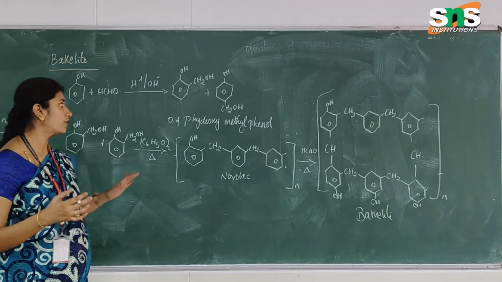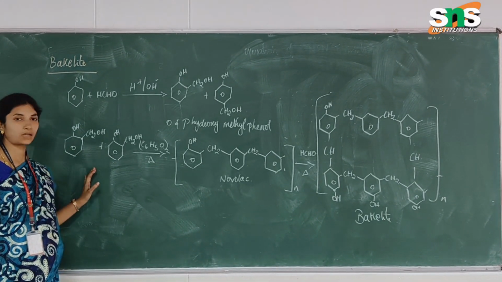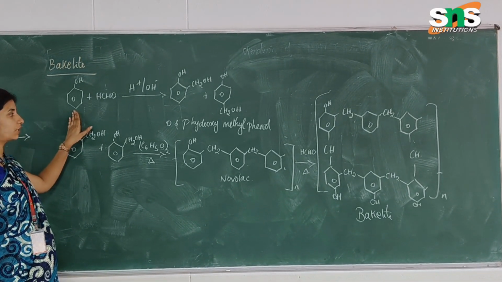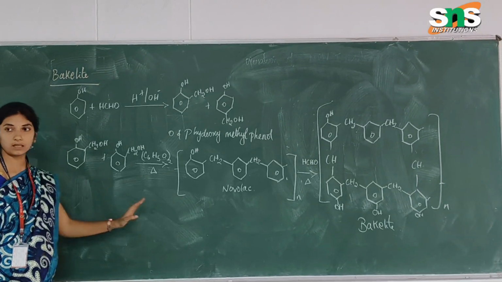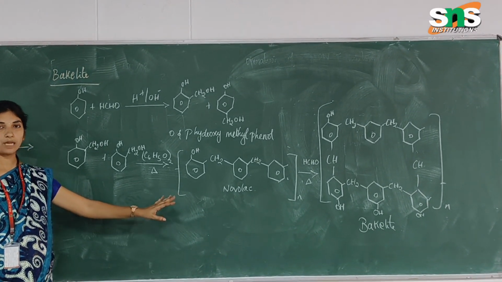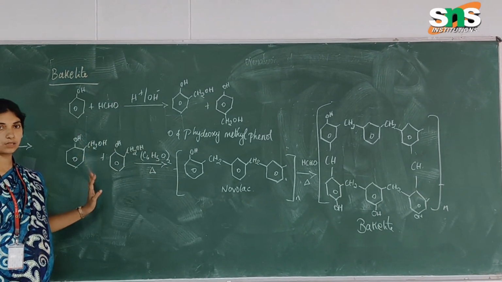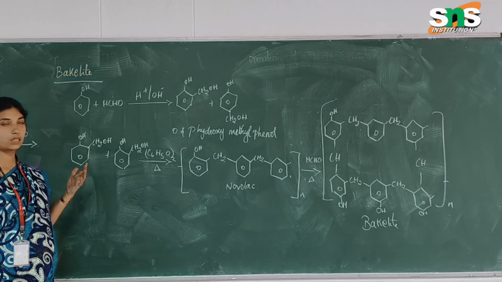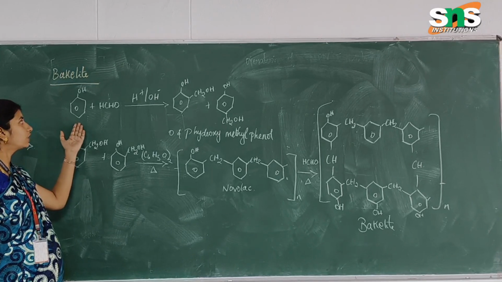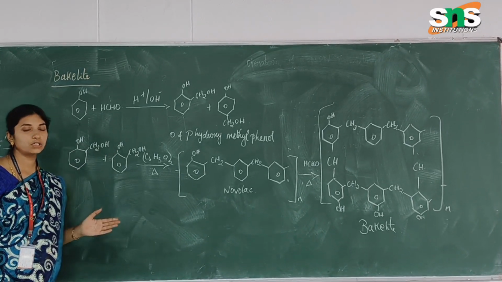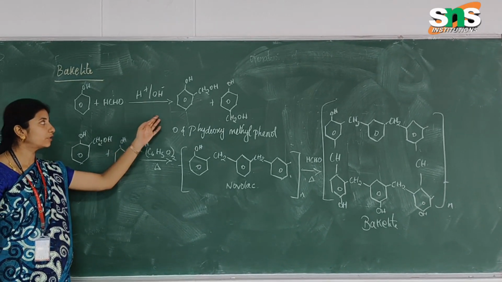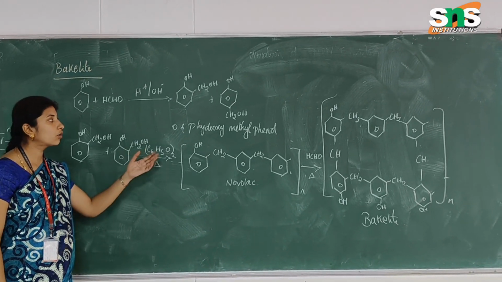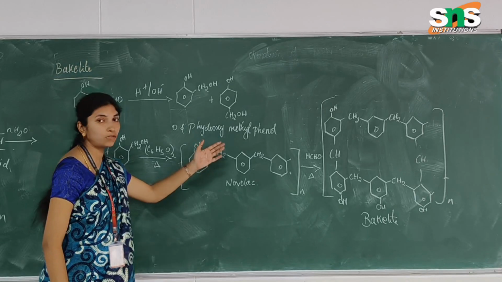Here the first monomer, in the step 1 process, is phenol in the formation of bakelite. The monomer of this polymer group is considered as the Novolac product. The Novolac can be explained in terms of the step 1 and step 2 process. In step 1 we use phenol plus formaldehyde, in the presence of an acid or alkali, which reacts in a polymerization reaction to give ortho and para hydroxy methyl phenol.